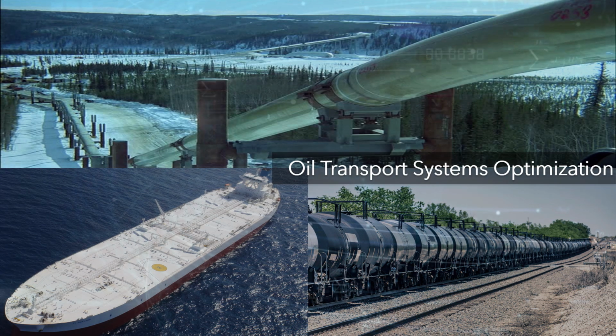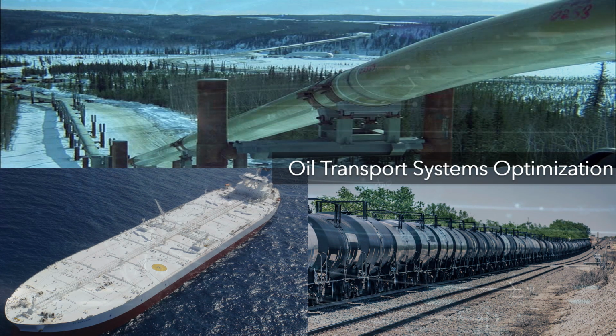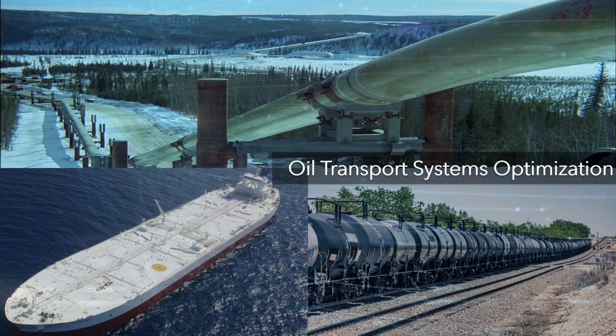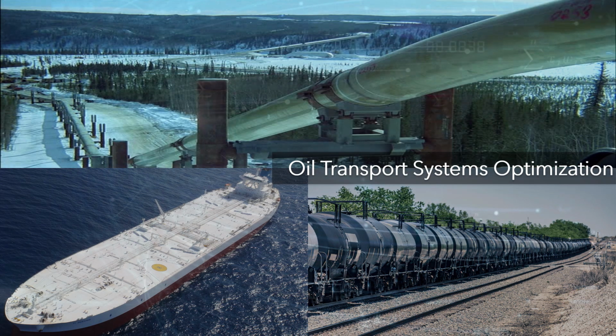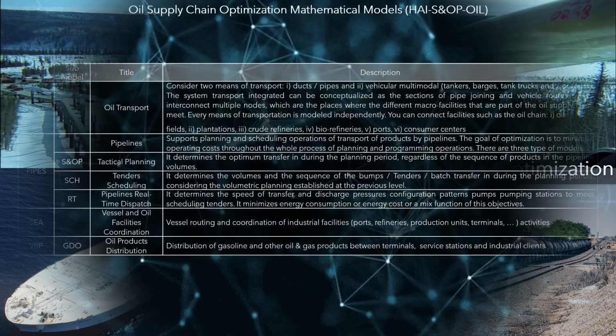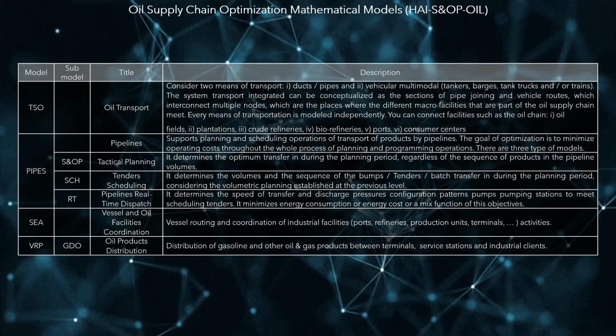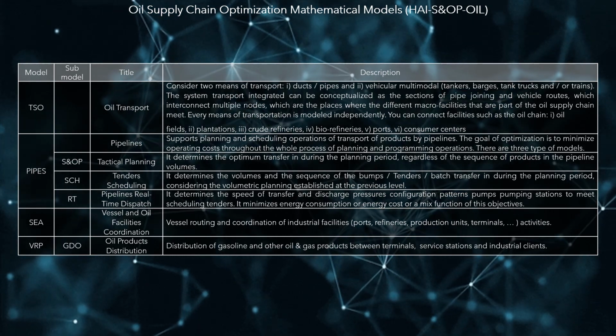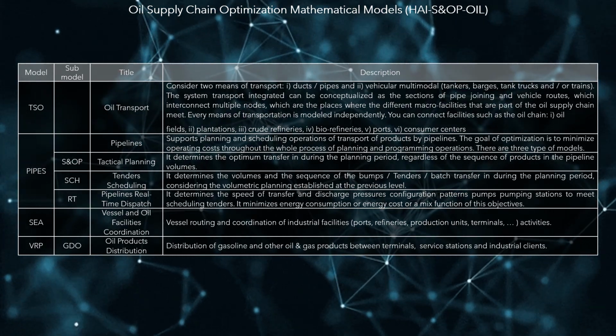It considers 2 types of transport modes: pipes and multimodal vehicles, like vessels, barges, train tanks, and/or truck tanks. The table presents a summary of the mathematical models developed by HI for oil and gas transport optimization.